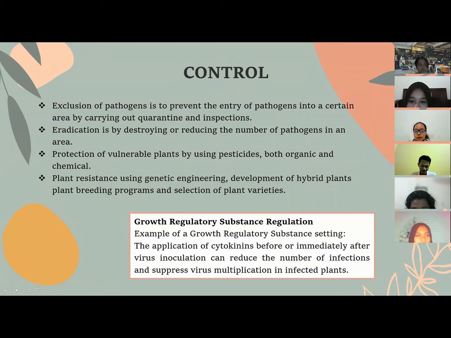We can add the growth regulators on plants when they are healthy and in a supportive environment. The recommended dose is not too high. It is better to give growth regulators a little bit by observing and seeing the need according to previous studies. Furthermore, plants get treated intensively. For the examples of growth regulatory substance setting, the application of cytokinin before or immediately after virus inoculation can reduce the number of infections and suppress virus multiplication in infected plants.